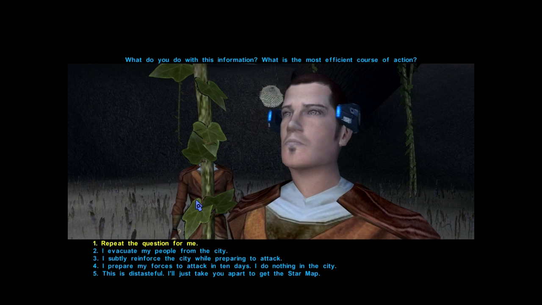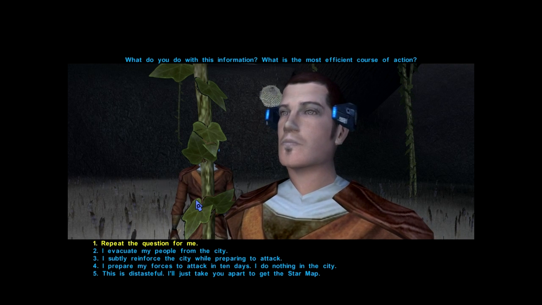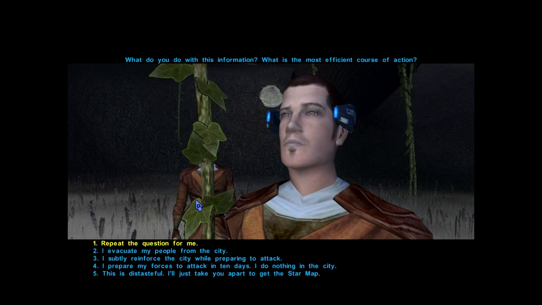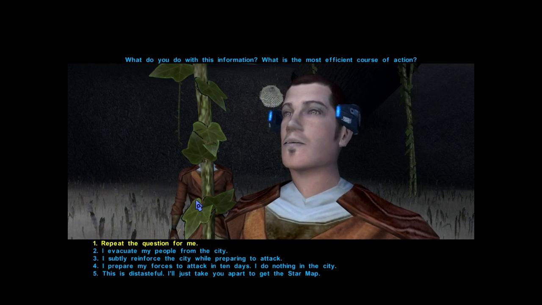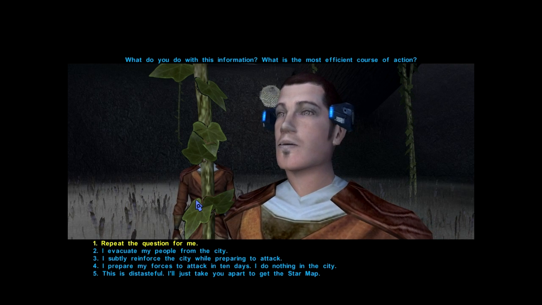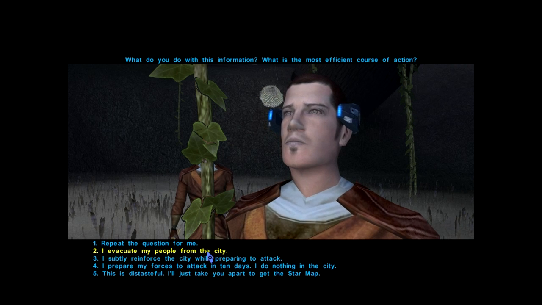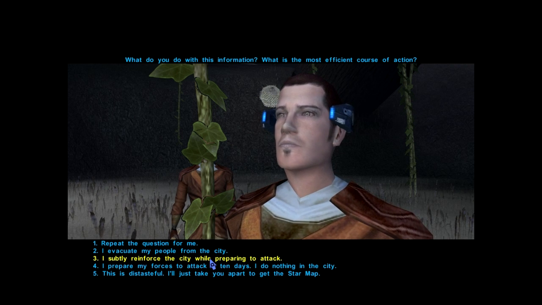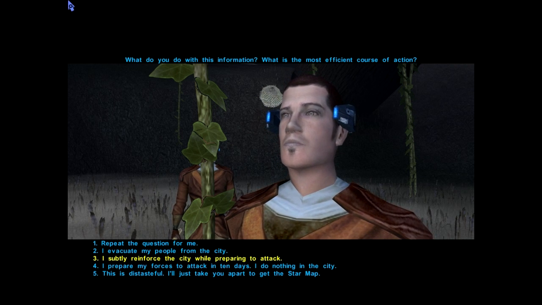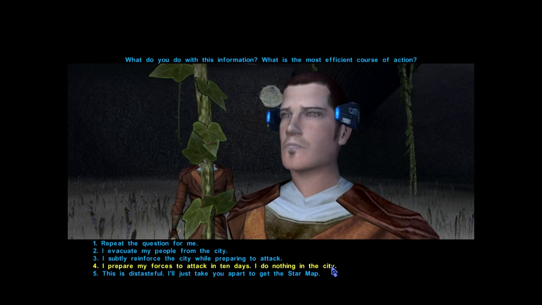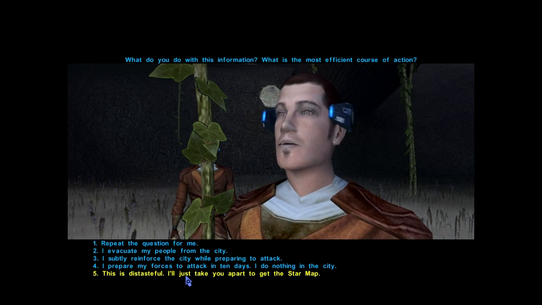Okay. So, we see a weakness in the enemy's defences, but we cannot make use of that weakness until 10 days' time, but they will attack in 5. So I could evacuate my people from the city, subtly reinforce the city whilst preparing to attack. I prepare my forces to attack in 10 days and do nothing in the city. This is distasteful. No.